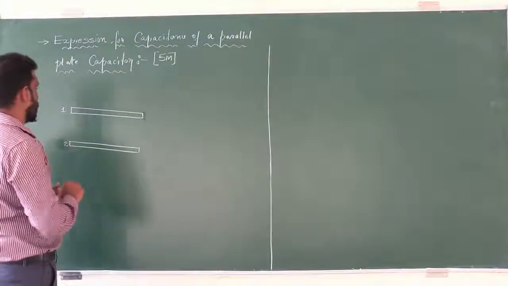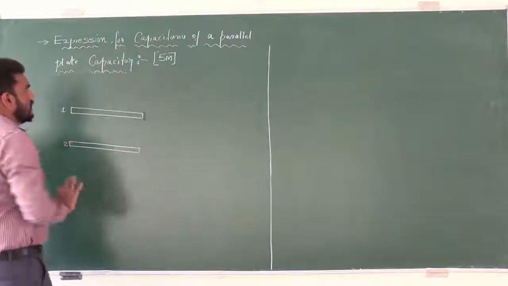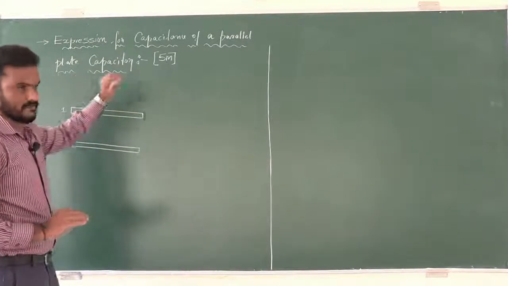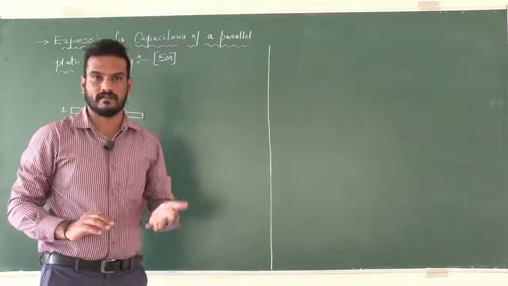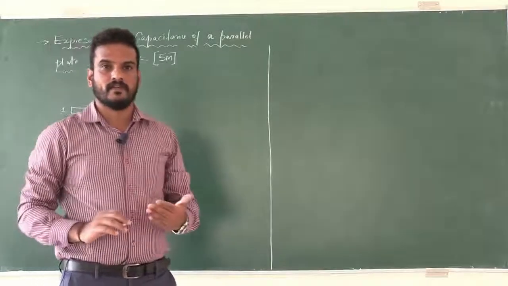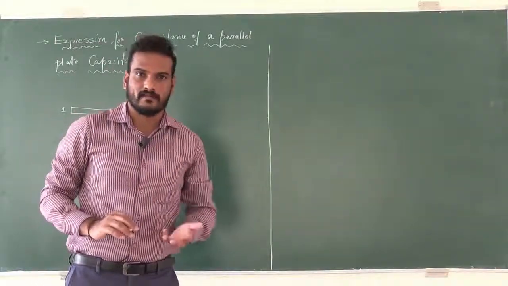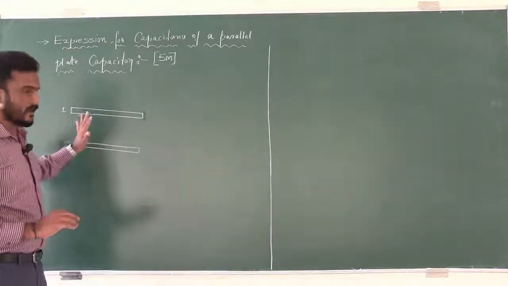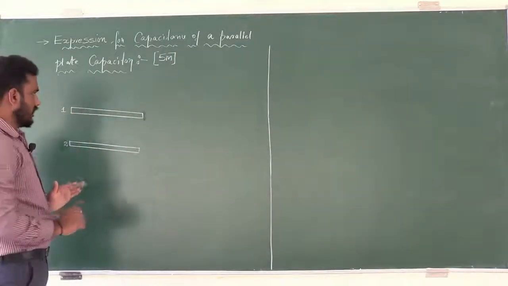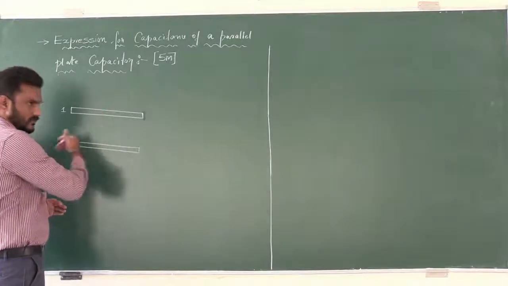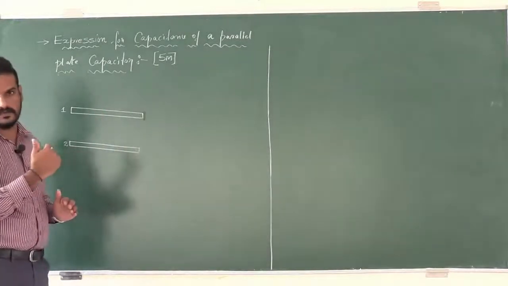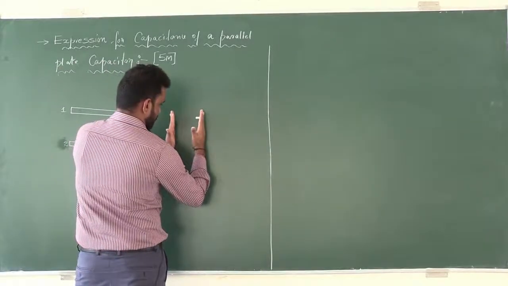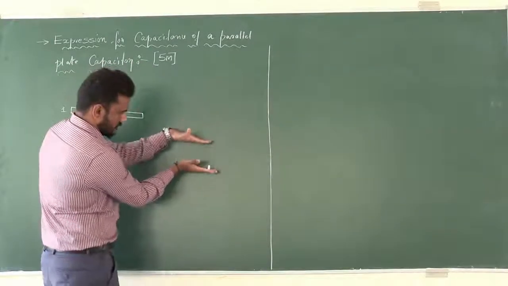Look at the heading. Expression for capacitance of a parallel plate capacitor. Just now I explained the types of capacitor. There we had parallel plate capacitor, so I consider the same. I consider two metal plates placed parallel to each other. Either you can keep like this or like this.